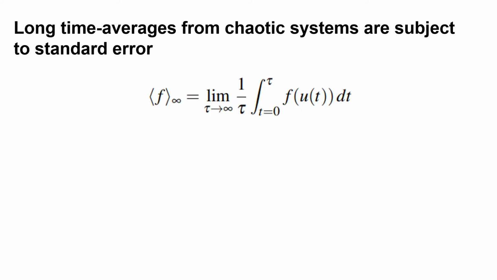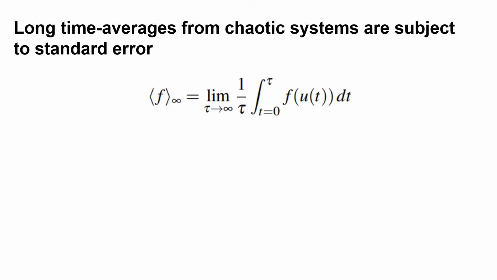Let's formalize what we mean by averaging something over a long time. This first equation shows a mathematical definition of a quantity of interest, or QOI, for the rest of this presentation. We have an infinite limit on our time variable tau, which sets the averaging period of this integral. Inside the integral, we have some instantaneous function f applied to u, which is the solution of a differential equation. F can be anything, say a spatial average, for instance.